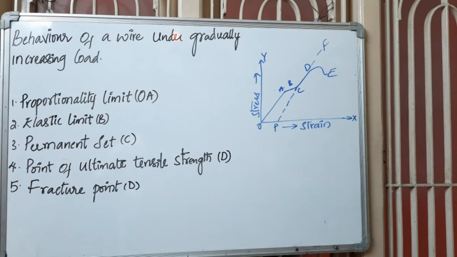Today we are going to discuss a very important question in physics for class 11, that is the behavior of a wire under gradual increase of load. We had seen several times in several situations that when a wire is tied under a load, as you increase the load gradually, the wire or the string will break.